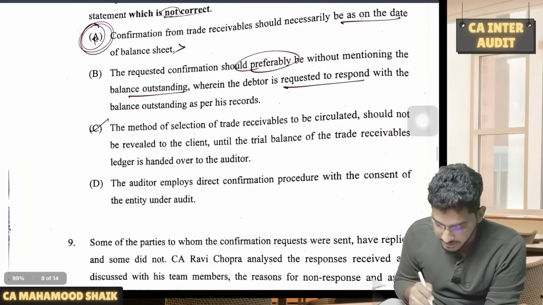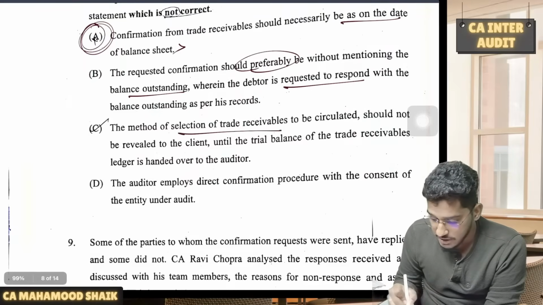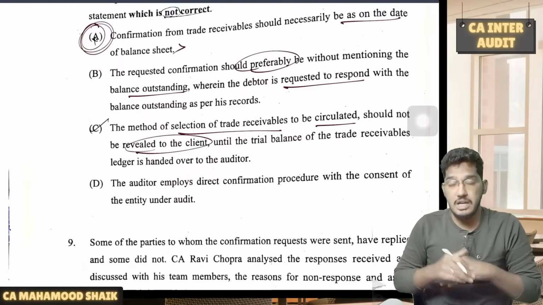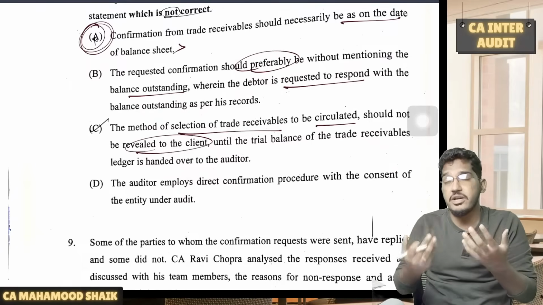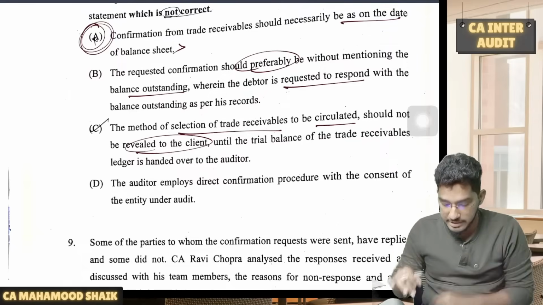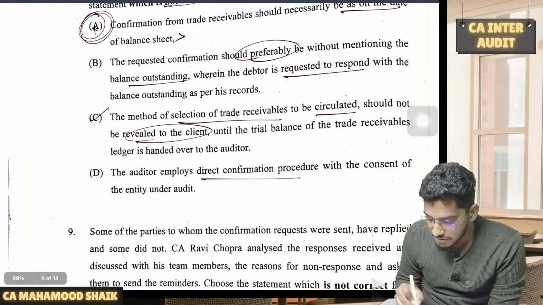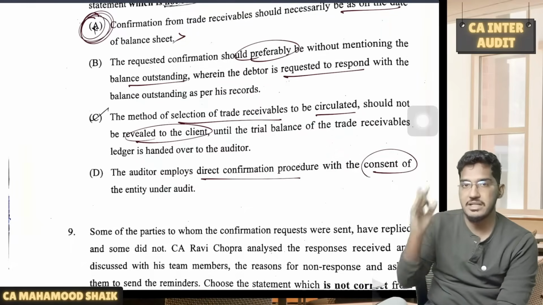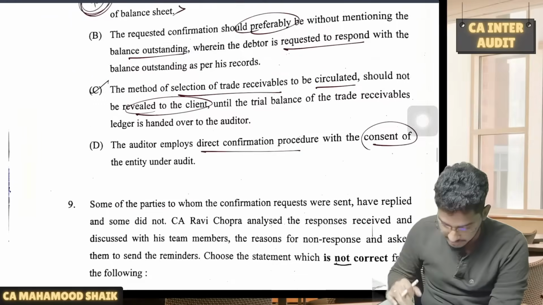Right. Next one. The methods of selection and selection of trade receivables to be circulated should not be revealed to client. For which trade receivables you have to get the confirmation, that list you should not reveal it to the client. The auditor employs direct confirmation procedure with the consent of the client. Definitely consent of the client will be needed. So if you are asking for incorrect statement, option A will be incorrect.